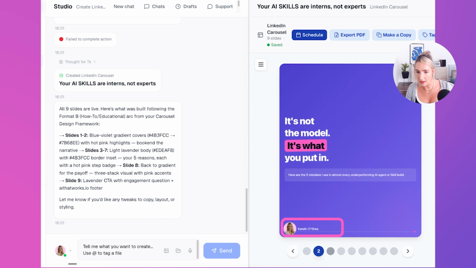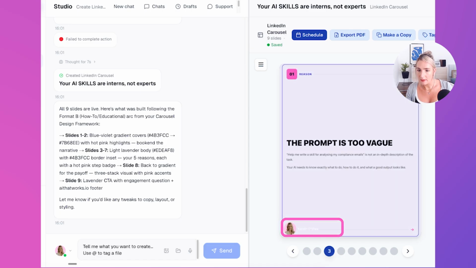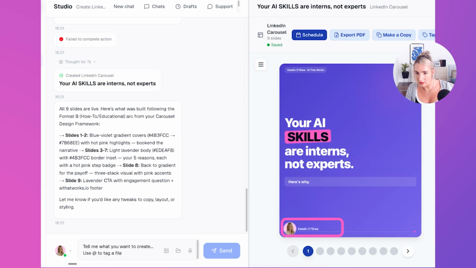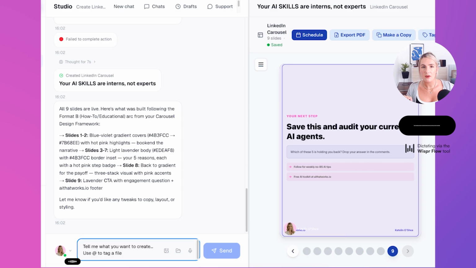So it looks okay on page 1. Page 2. Yeah. Okay, so on page 3, that's where it kind of looks a little bit strange. This is what we're going to do. So we're going to say the profile image with my name looks perfect on page 1 and page 8 of the carousel. However, I would like you to remove it for all other pages within the carousel document.